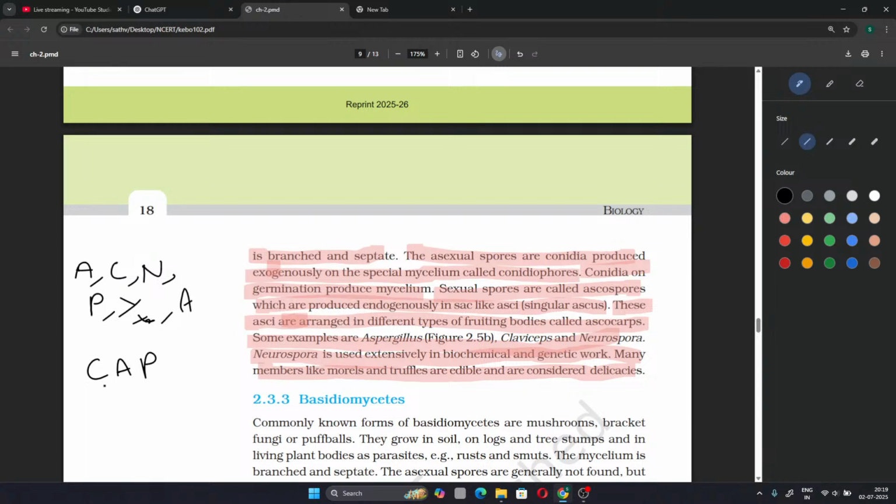Cap for claviceps, aspergillus, and penicillium coming under Ascomycetes, or nap for Neurospora, aspergillus, and penicillium. Penicillium, aspergillus, and yeast.